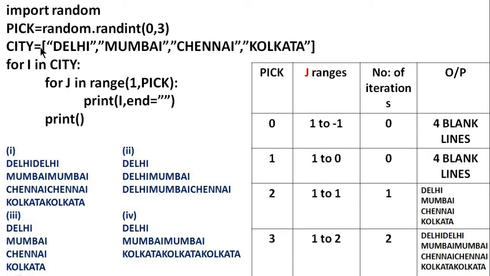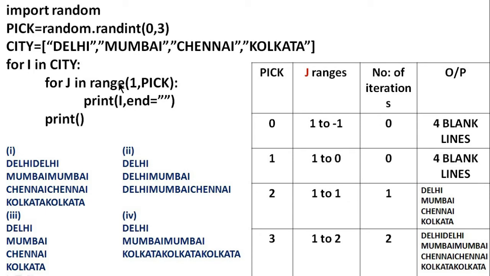And the next case is when pick is equal to 2. Start from the beginning. For i in city, take the first value Delhi for i. Then for j in range 1 to pick minus 1. That is 2 minus 1 equal to 1. Then j ranges from 1 to 1.